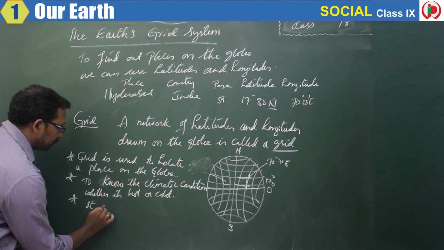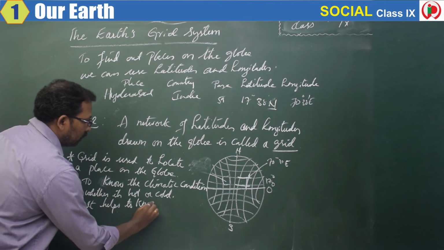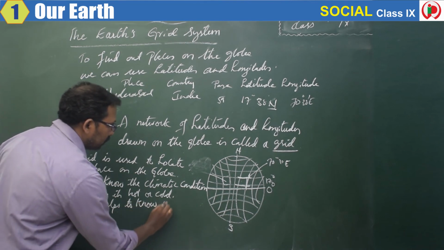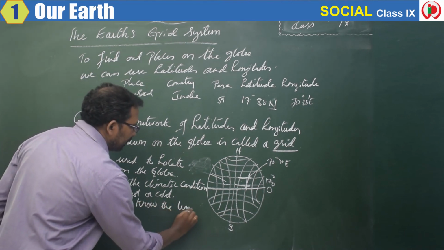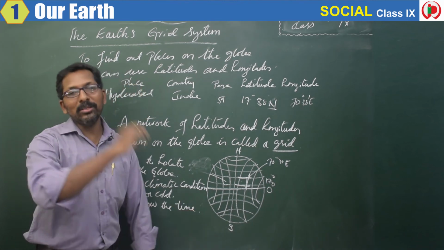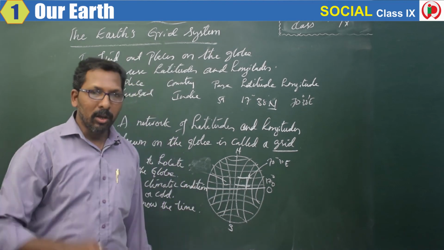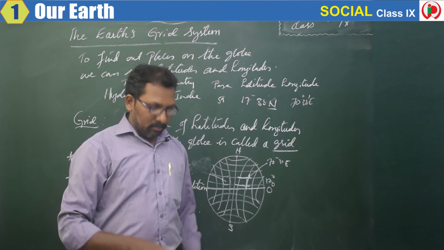And the third point, a very important point, is that it helps us to know the time of a place. With the help of the longitudes, we can know the time.